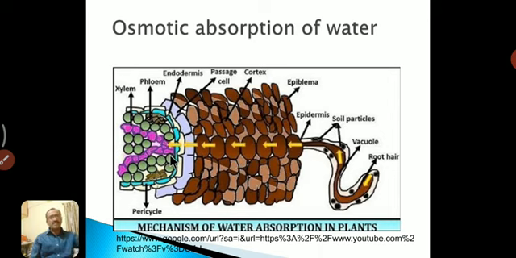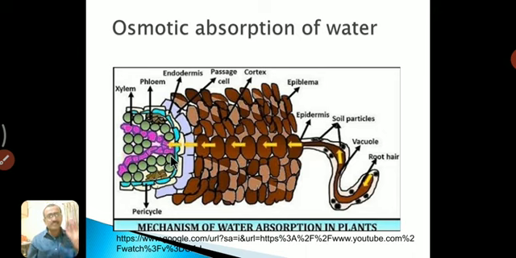Here each and every cell has osmotic pressure, and each and every cell generates or utilizes some amount of energy, and that energy is in the form of ATP. Due to that energy, absorption of water can take place.